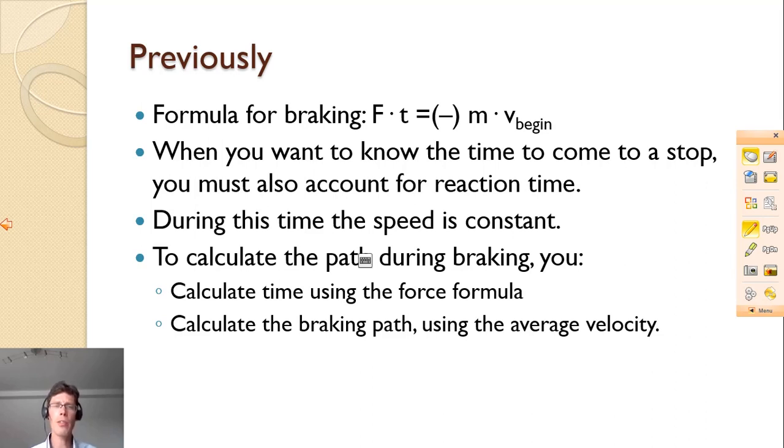We realized that when you want to know the time to come to a stop, you must also account for reaction time. And during your reaction time, your vehicle will remain at a constant speed. For the time during braking, you can use the force formula. If you want to know the braking path, you can, but you have to realize that when you are braking, your velocity is not a constant. It drops. So to calculate the braking path, you have to use average velocity.